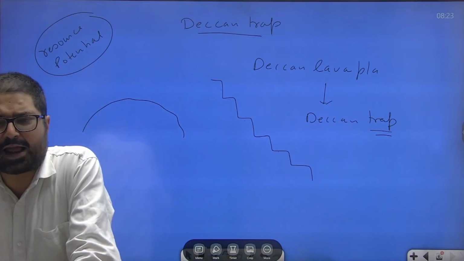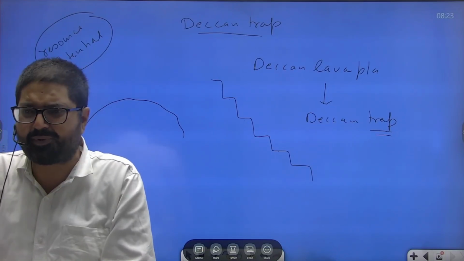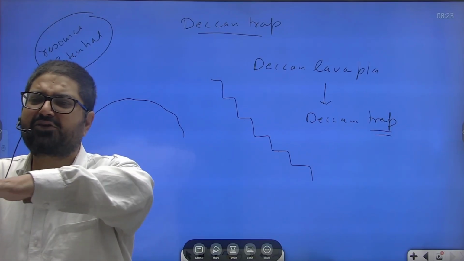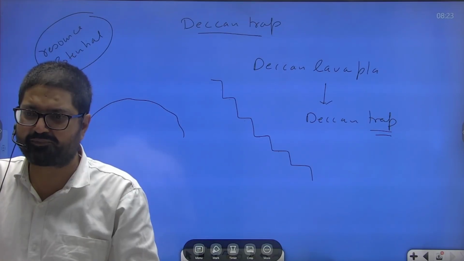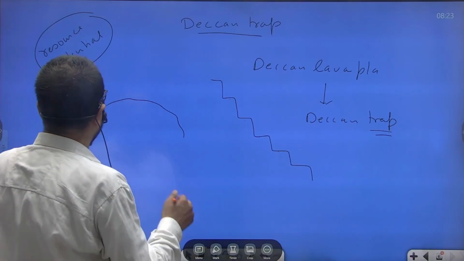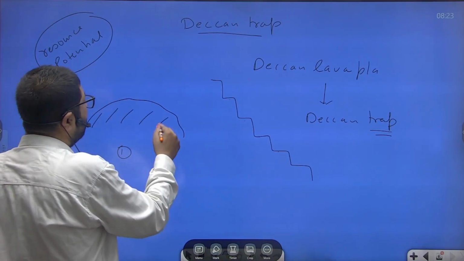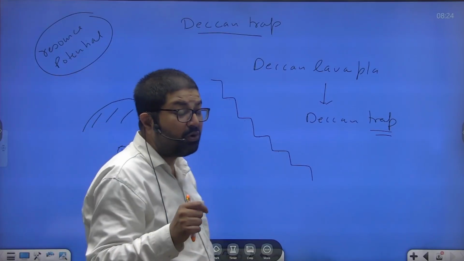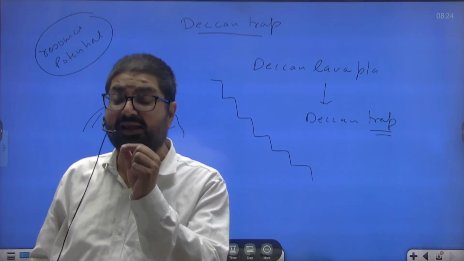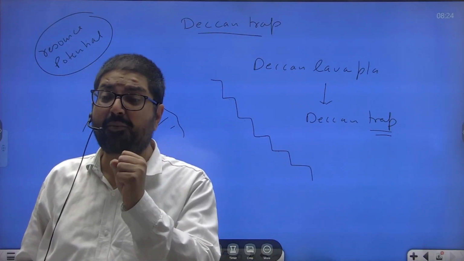This Deccan Trap or Deccan lava plateau spreads over Maharashtra, Kathiawar, Kutch, MP, adjoining Telangana and Karnataka. Presently, its spread is over 5 lakh square kilometer area as of now after weathering. Now, what is the resource potential? First, the basalt rock on weathering has given way to very important black regur soil, which is very important for cultivation.